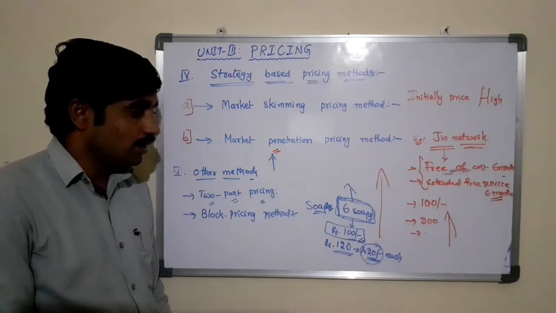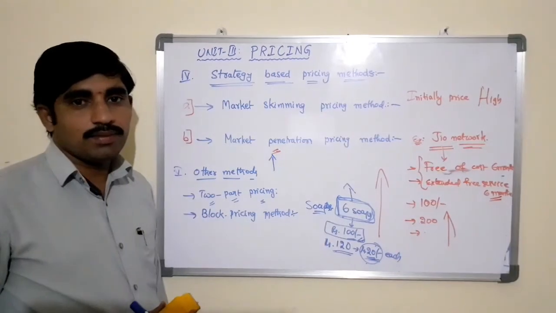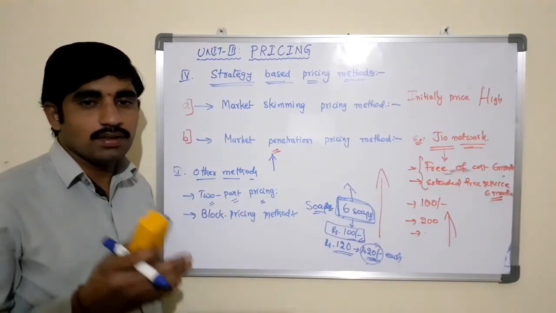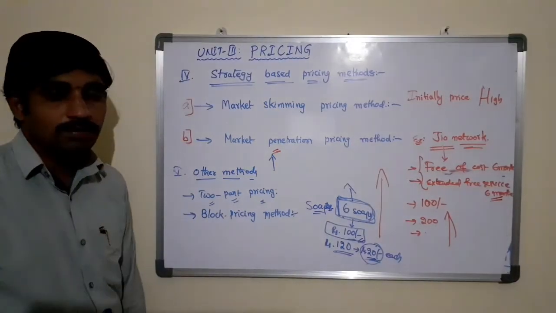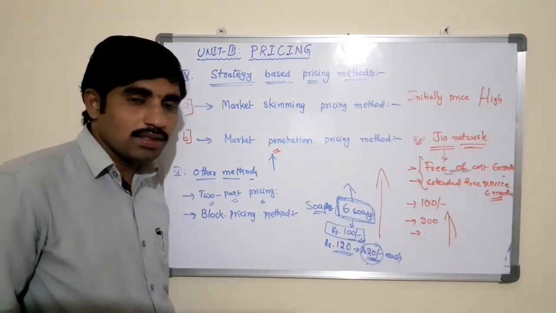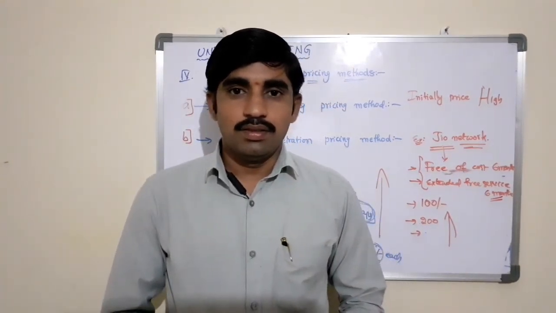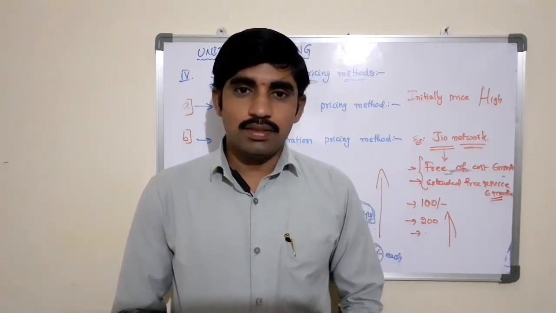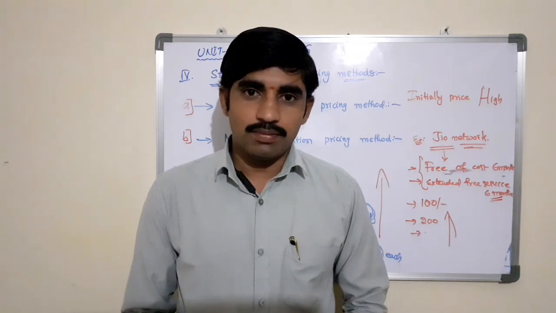So there are different types of pricing methods, that is, cost based pricing method, competition based pricing method, demand oriented pricing method, strategy based pricing methods, and other methods. Cost based pricing methods we have classified into 3: cost plus pricing method, full cost pricing method, marginal cost pricing method. The competition based pricing method is classified into 2 methods, going rate pricing method and sealed bid pricing method.